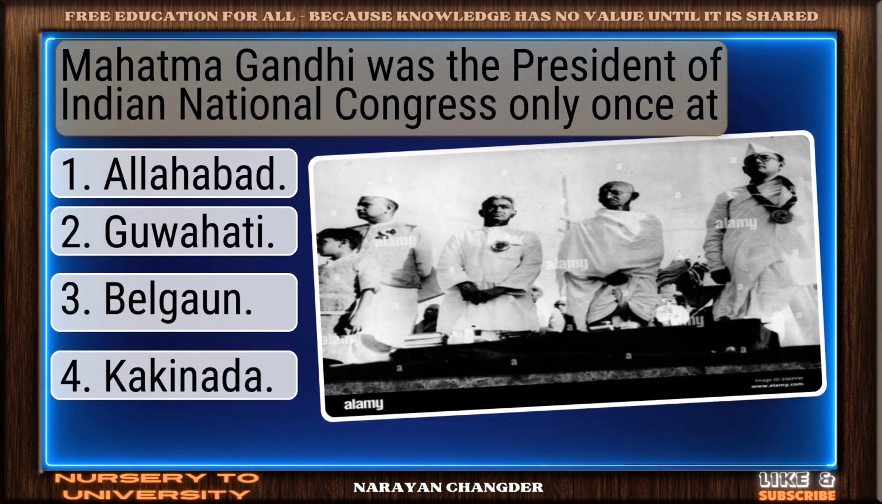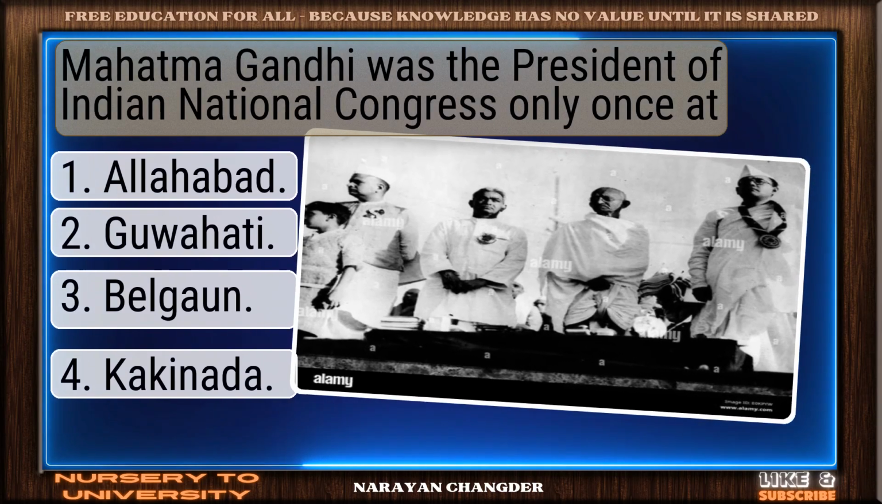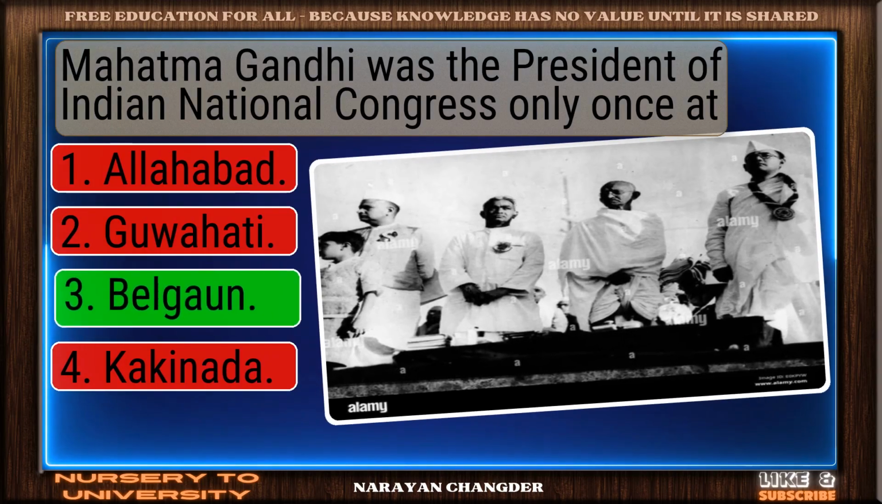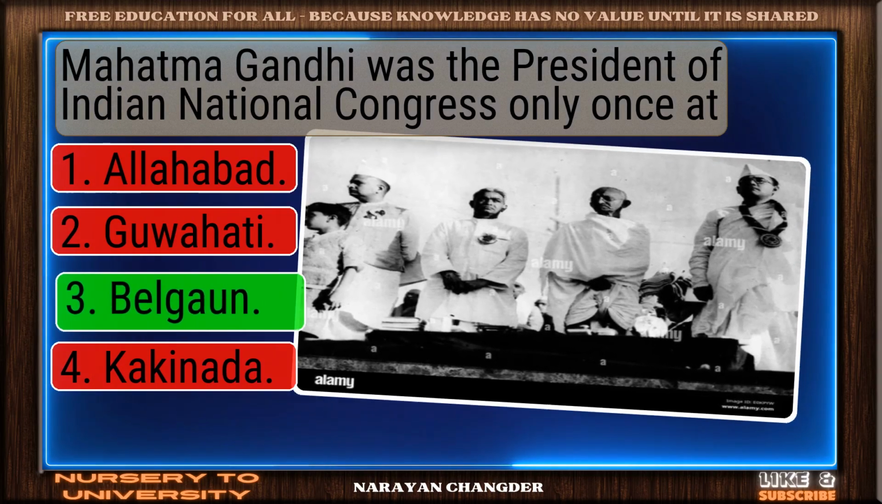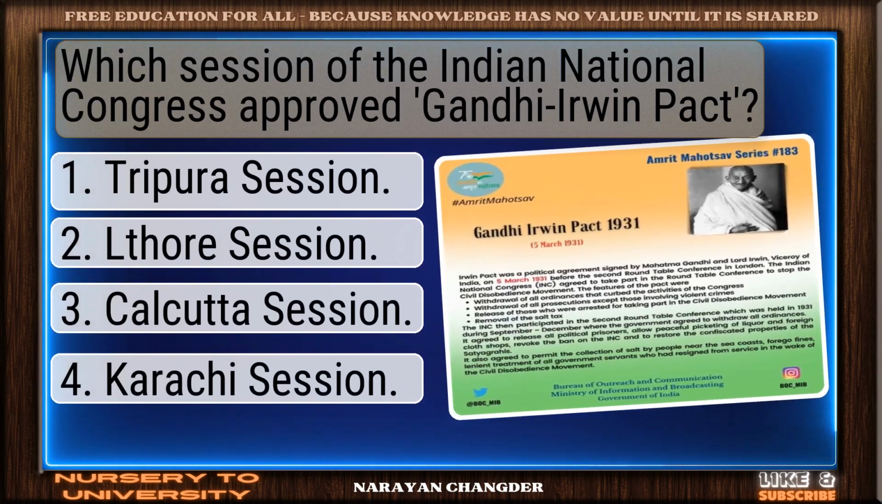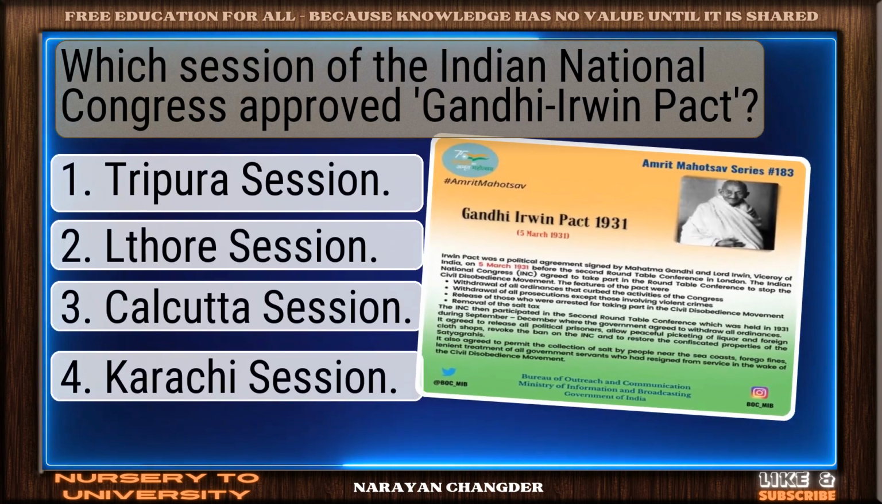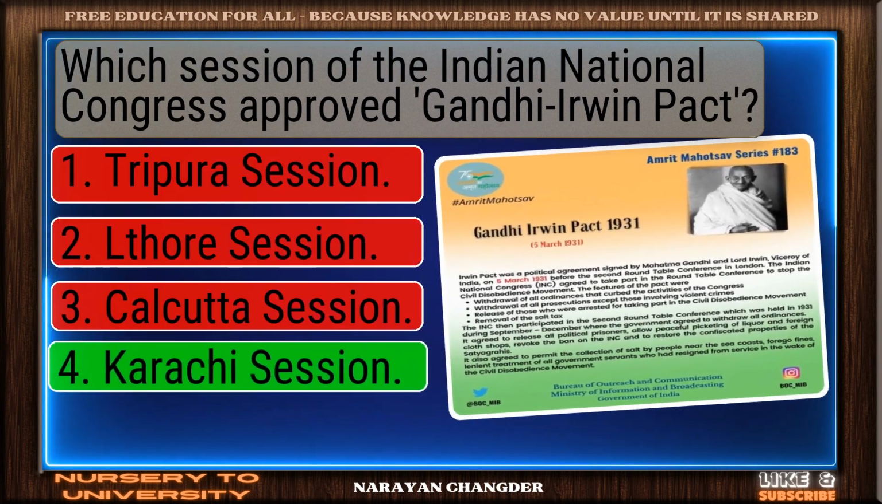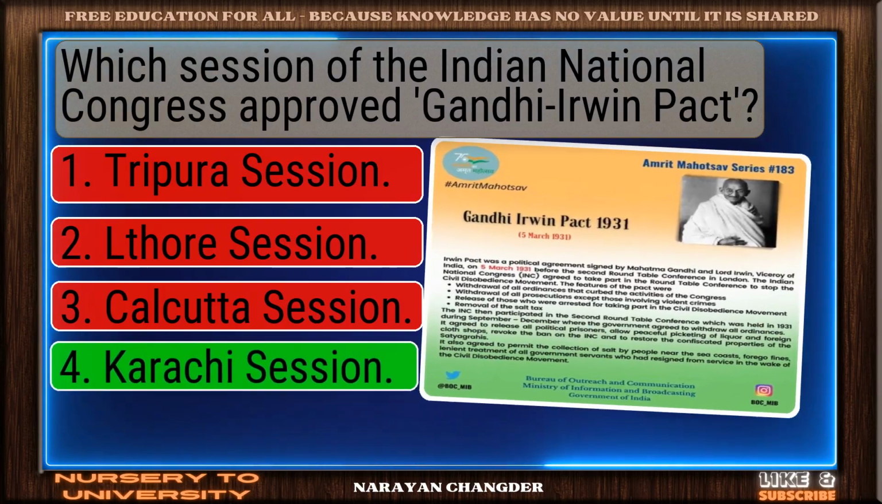Mahatma Gandhi was the president of Indian National Congress only once at. Well reasoned. Belgaum is correct. Which session of the Indian National Congress approved Gandhi-Irwin Pact? Exactly. Karachi session makes sense.